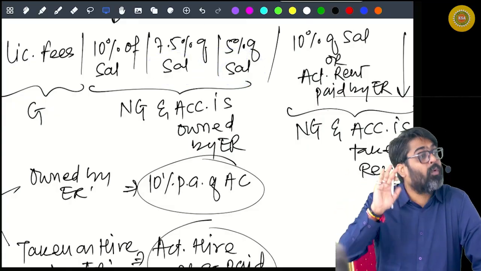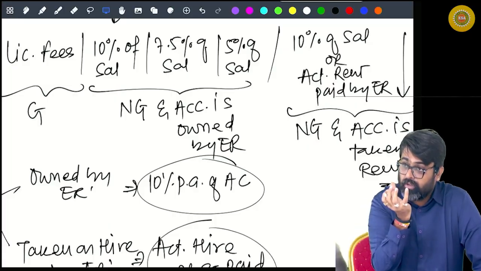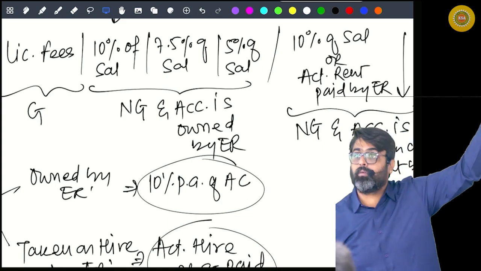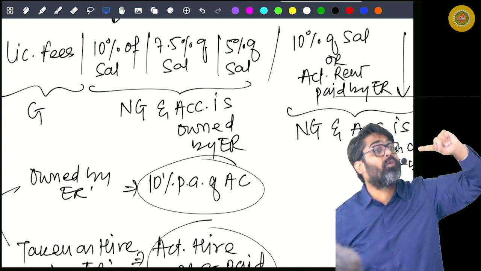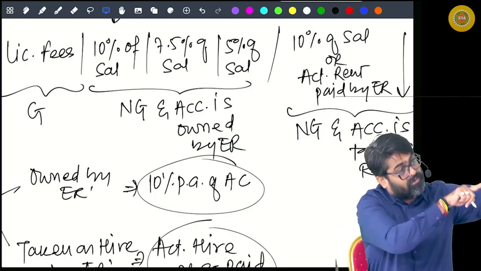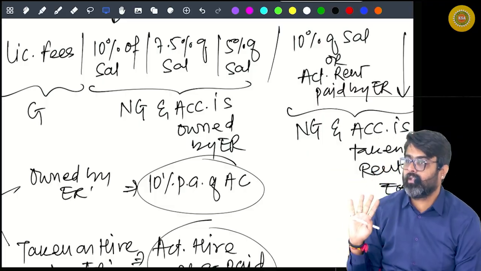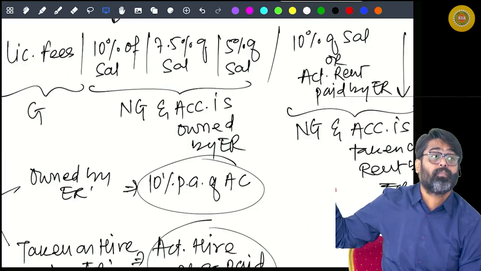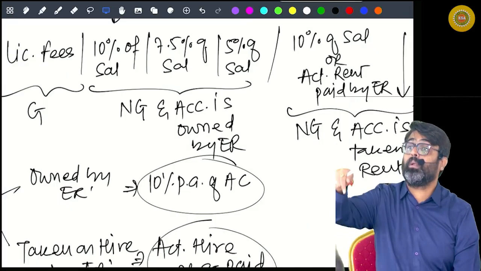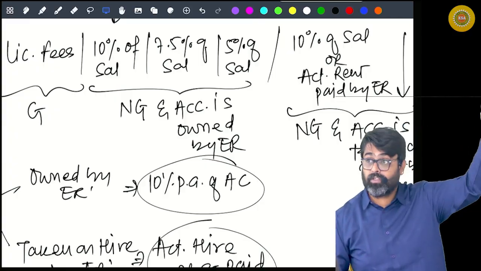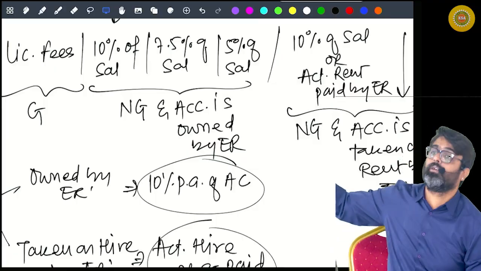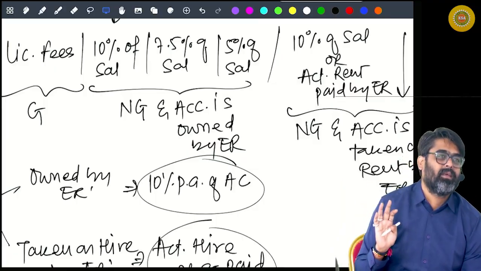The exempt portion of allowance, have you included it to calculate your taxable salary? No. So if you have not taken it for calculating your taxable salary, don't take that exempt portion also to calculate this salary. But this salary will include the taxable portion of allowance. Yes or no? So the taxable portion of allowance will be shown in the calculation of taxable salary, and also to calculate this salary. Yes or no?